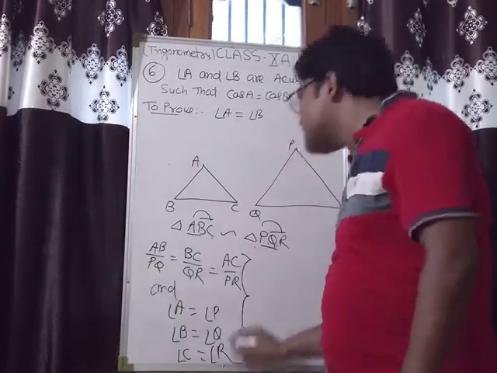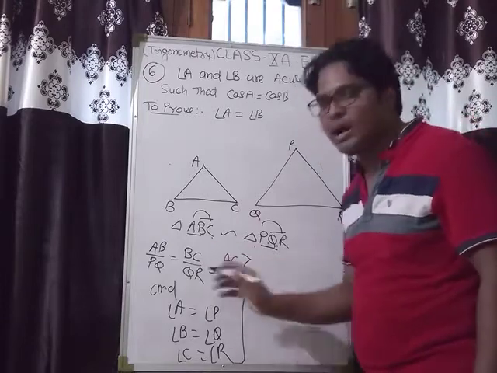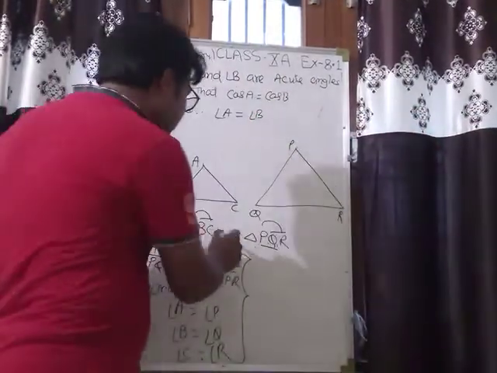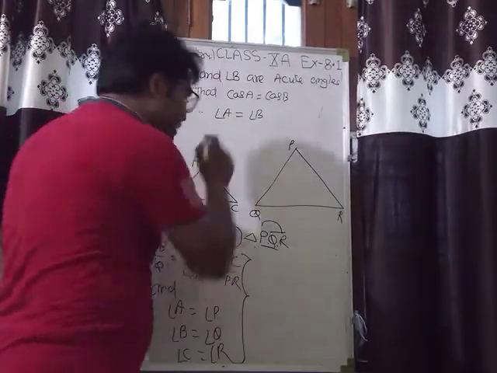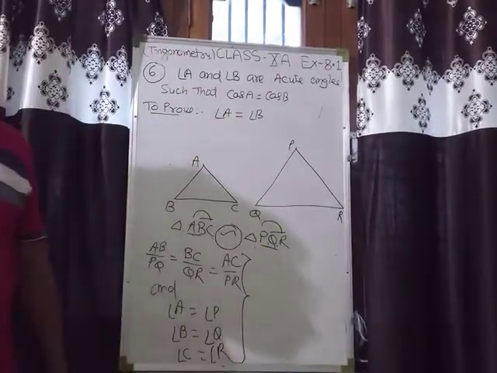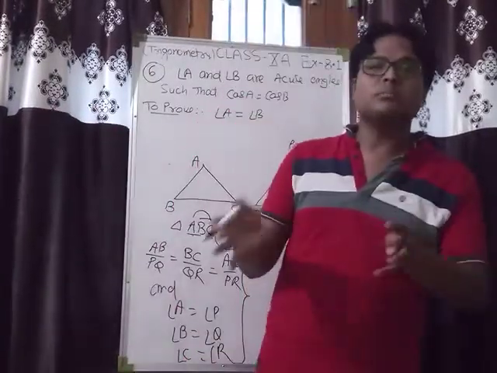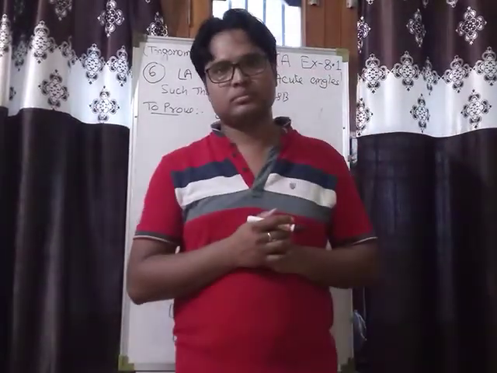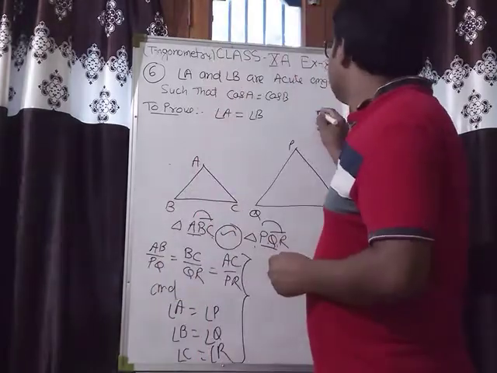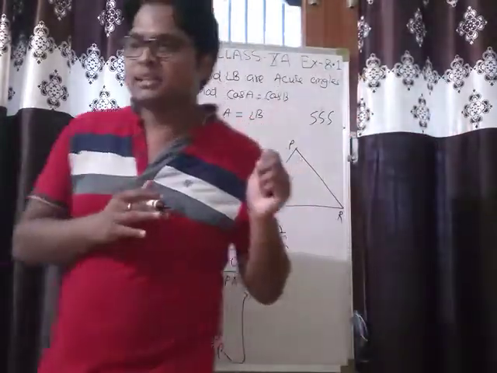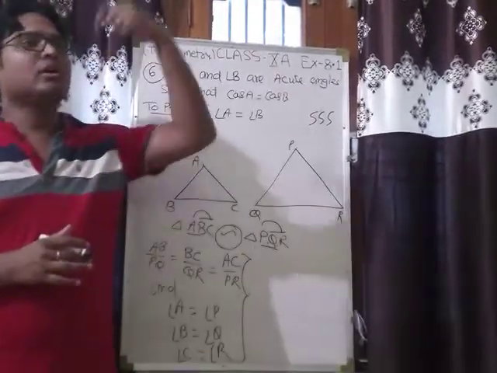If in any triangles these two conditions hold, then those triangles are called similar, and that is the symbol of similarity. And like congruency, there are many similarity rules. SSS similarity rule. In congruency, what was SSS?